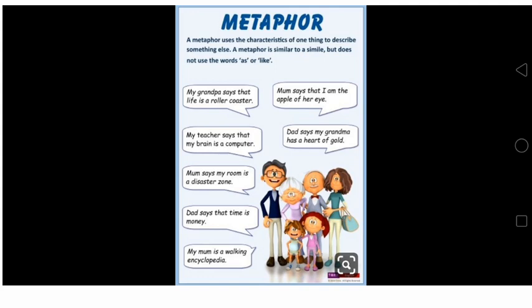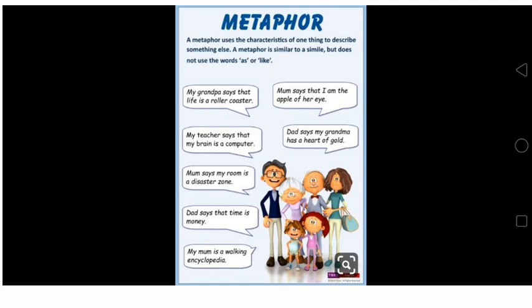My grandpa says that life is a roller coaster. Here, life is being compared to a roller coaster. Comparison is done but without using like or as. Second, my teacher says that my brain is a computer. Here, brain is being compared to a computer. Next, mom says my room is a disaster zone. Here, the room is being compared to a disaster zone. Next, dad says that time is money. Now here, time is being compared to money.